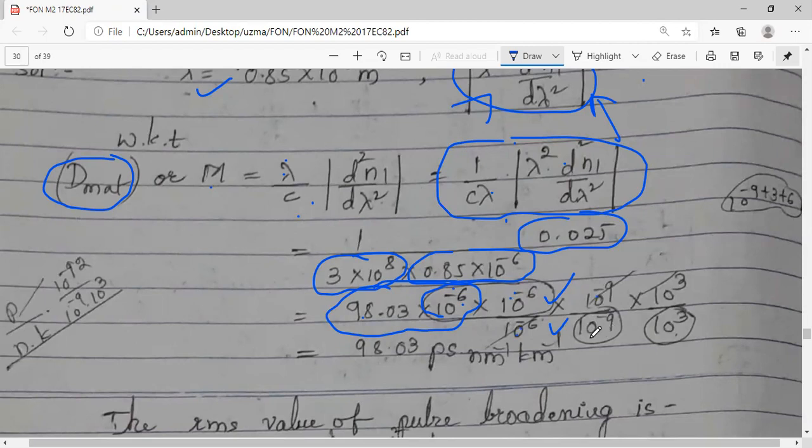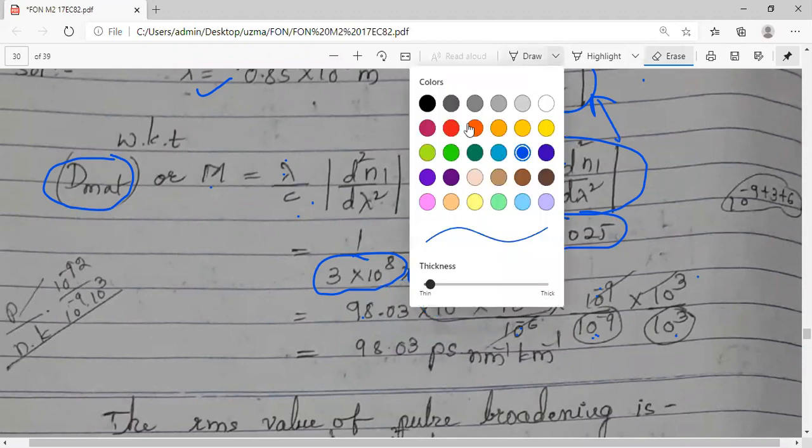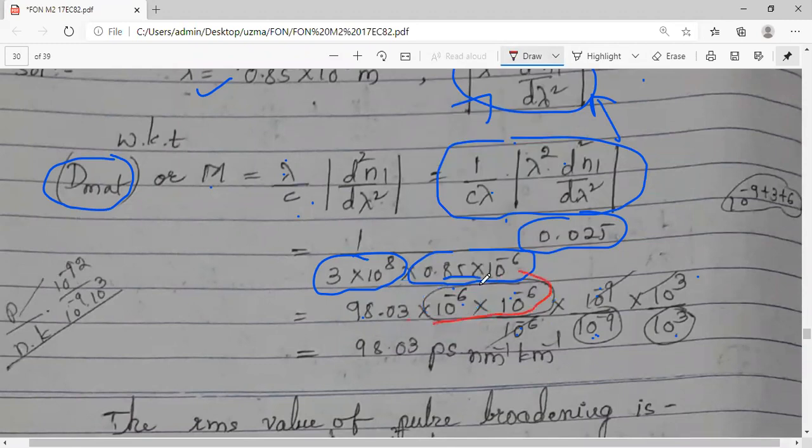And I want one more nano term in the denominator. So in the denominator I need the nano term, 10 raised to minus 9, multiply and divide. Then I want a kilo term in the denominator, so 10 raised to 3, 10 raised to 3. After all the rearrangements, I will club these two.